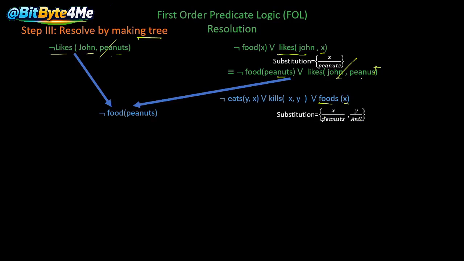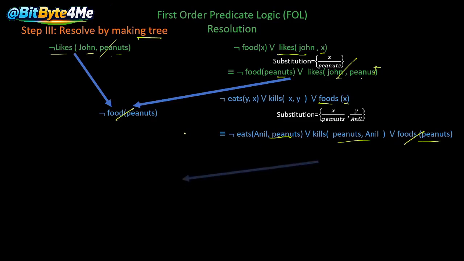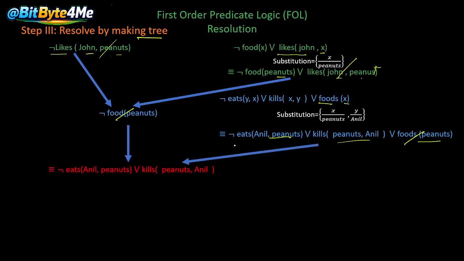So our expression becomes not eats(Anil, peanuts) or kills(peanuts, Anil) or food(peanuts). Food(peanuts) cancels out, and we are left with not eats(Anil, peanuts) or kills(peanuts, Anil).